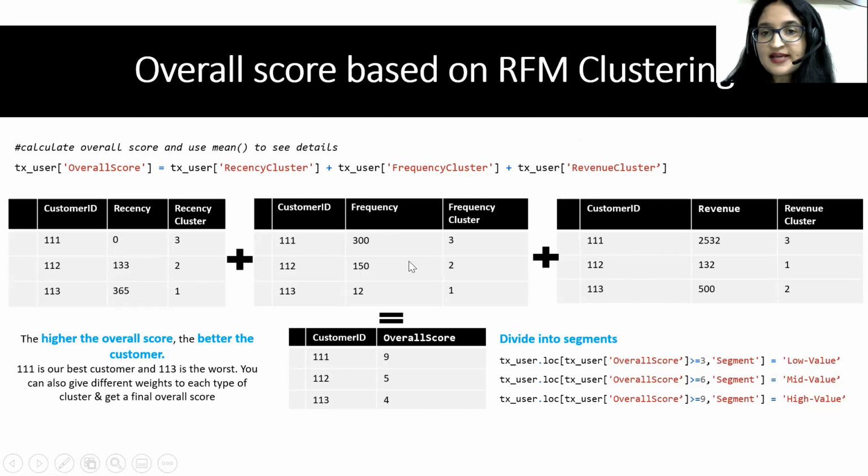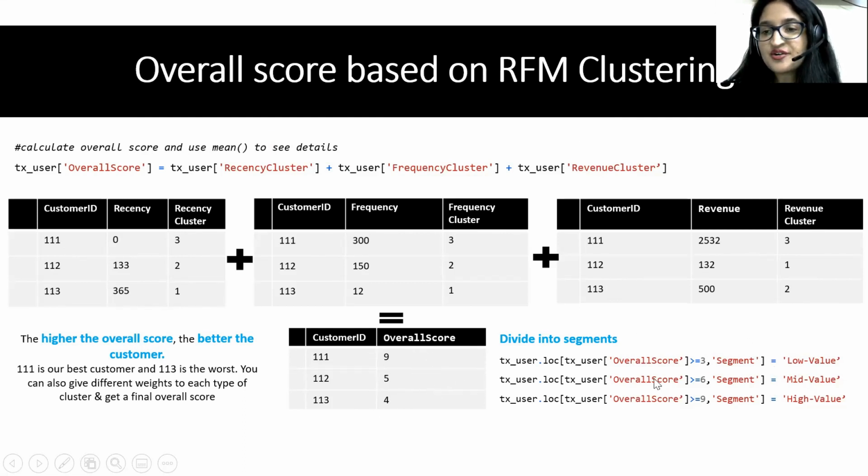So like that, we will be getting the revenue clusters, frequency clusters, and the recency clusters. The overall score is nothing but the sum of the clusters. So for the first person, 3 plus 3 plus 3 is 9. For the second person, recency cluster 2 plus frequency cluster 2 plus revenue cluster 1, it is 5. For customer ID 113, it is 1 plus 1 plus 2, which is nothing but 4. So overall score we are getting like this.